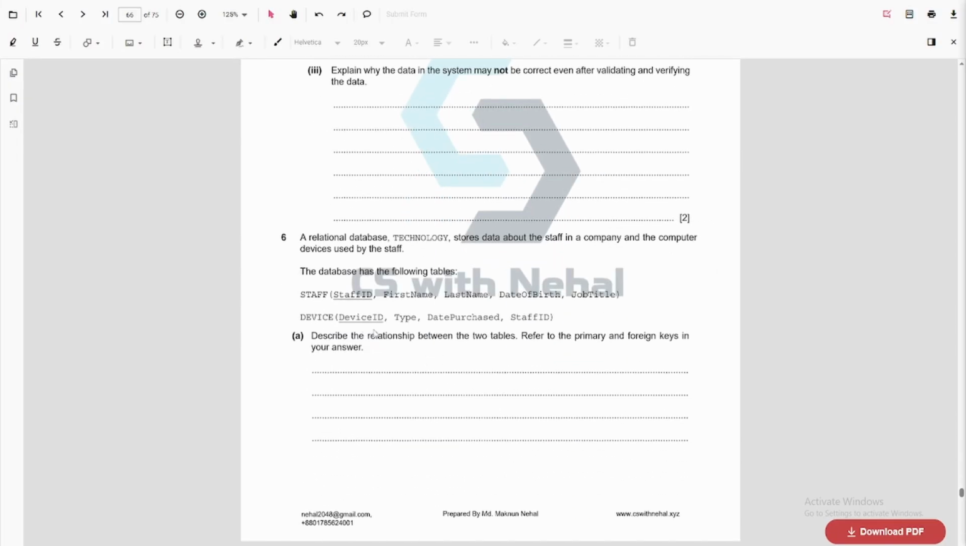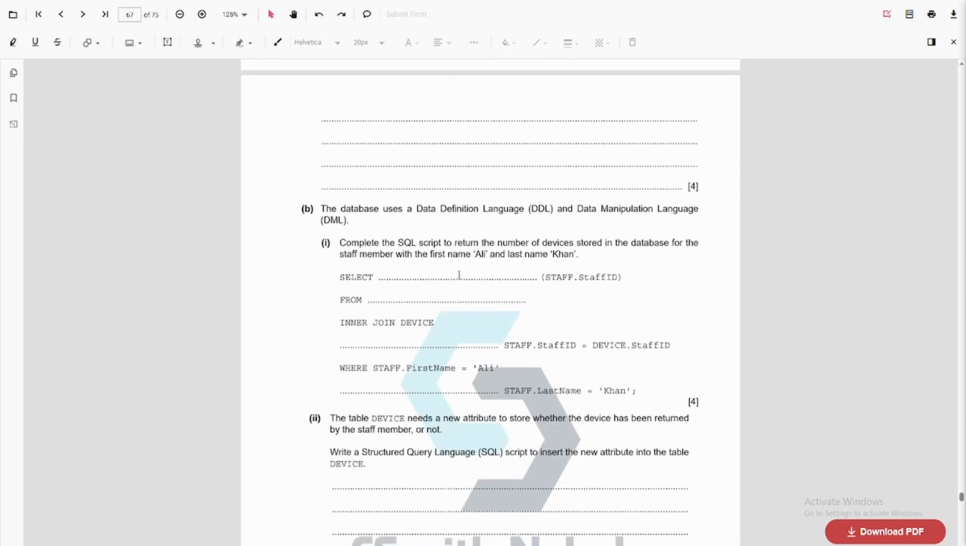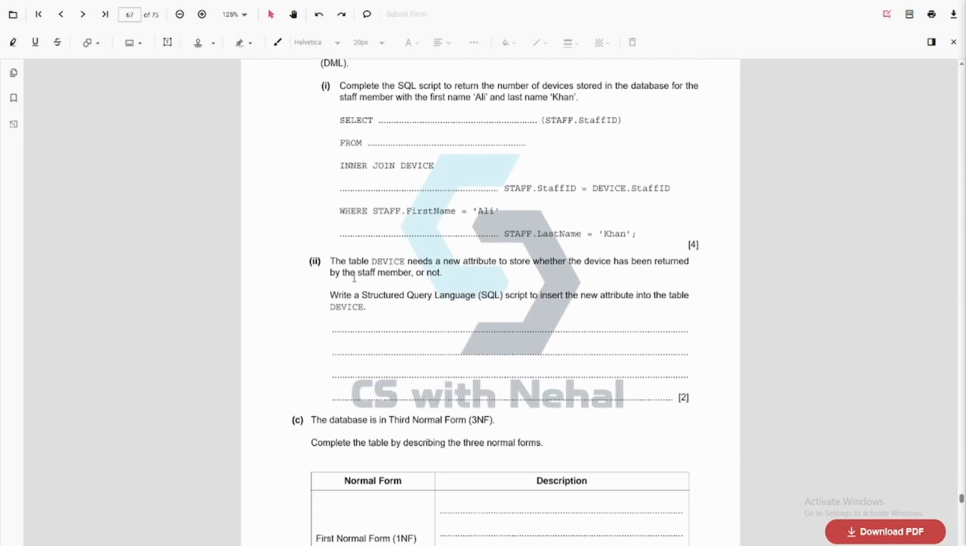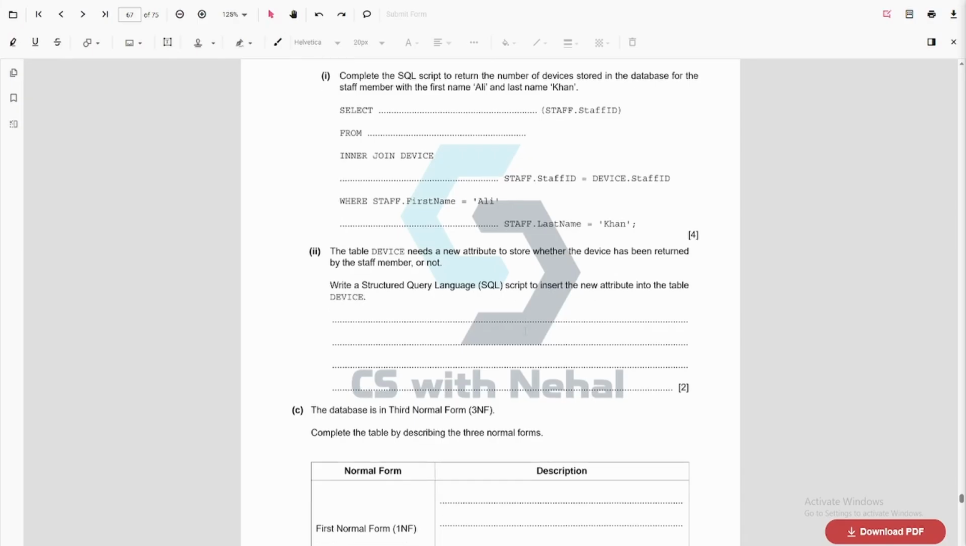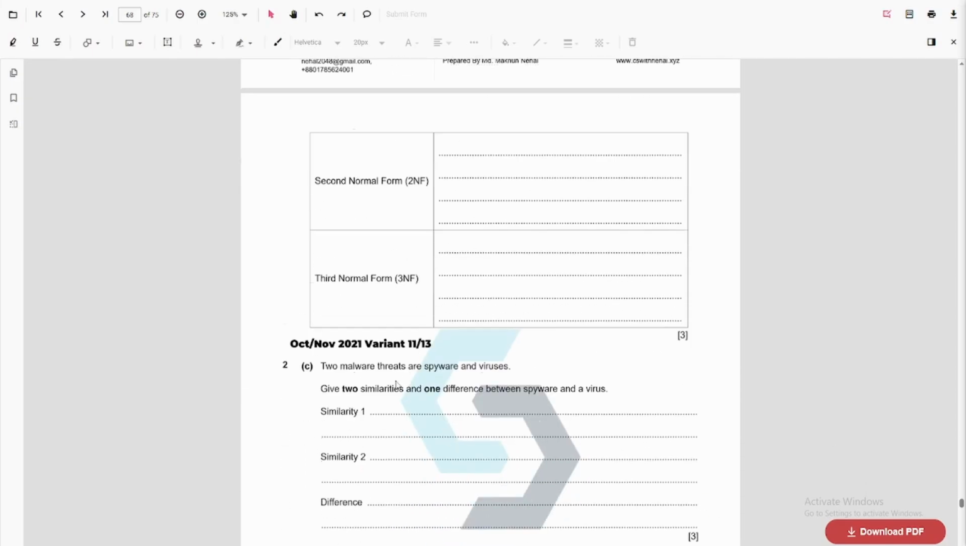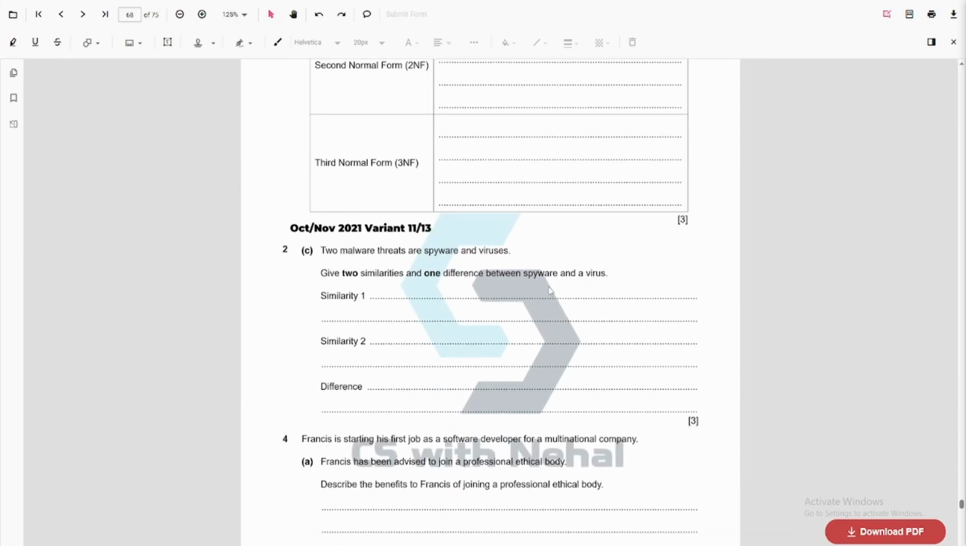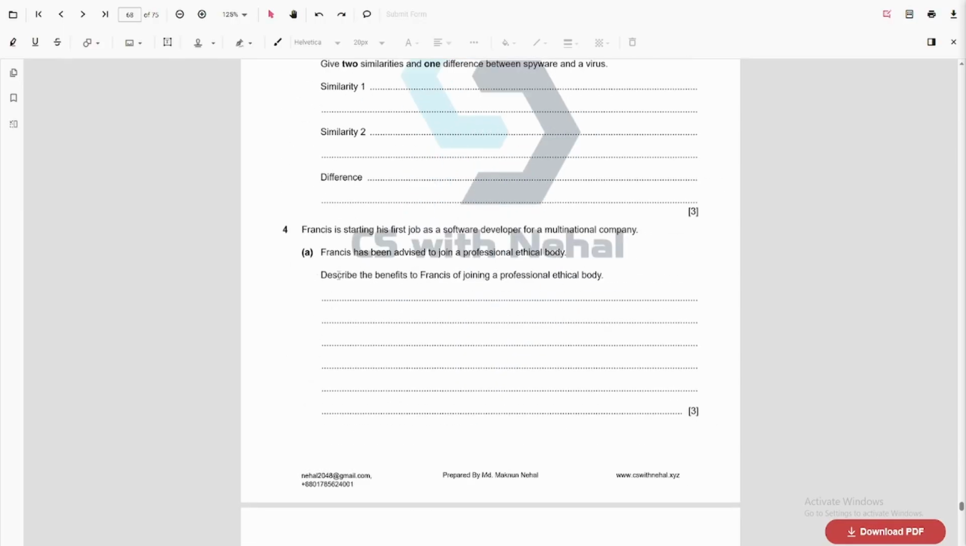All right, let's just go through the questions. Describe the relation between the tables. We can do this. Then a normal SQL: write the SQL to insert a new record. We can do this. Explaining third normal form. Difference and similarity of spyware and virus. We can do this. Describe the benefit of Francis joining a professional ethical body.